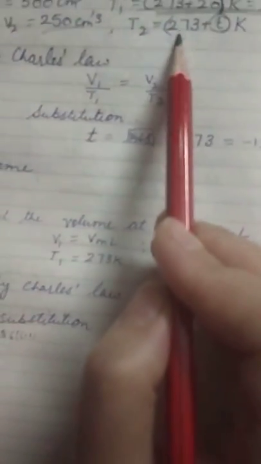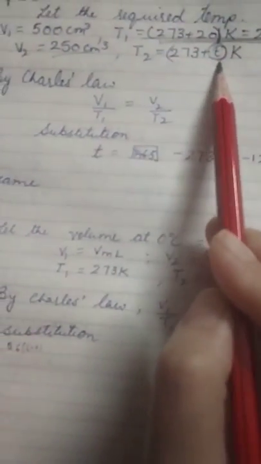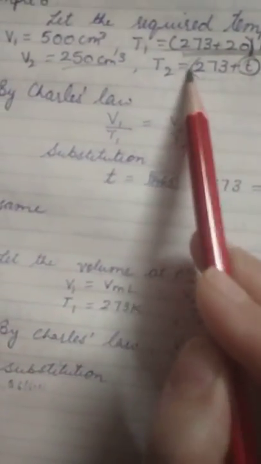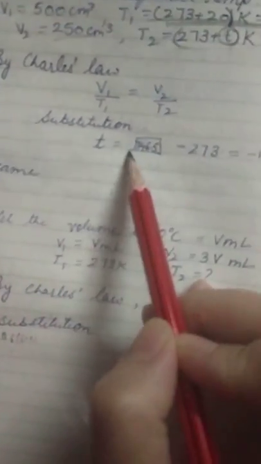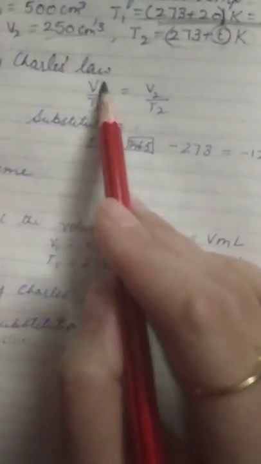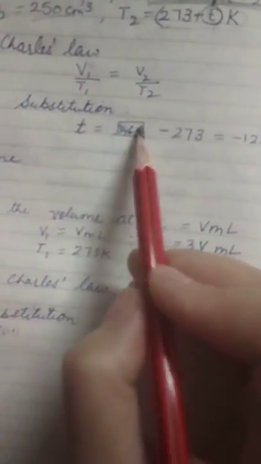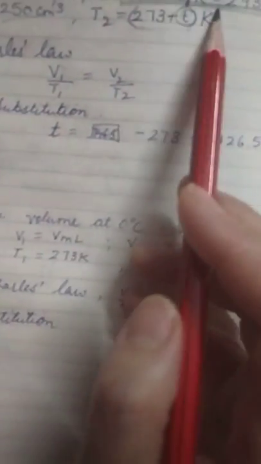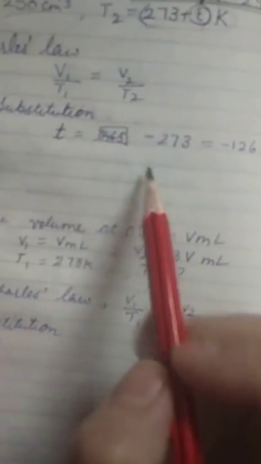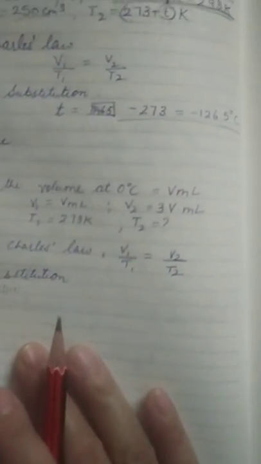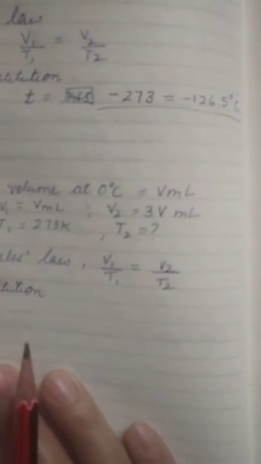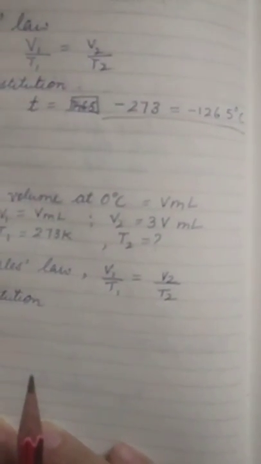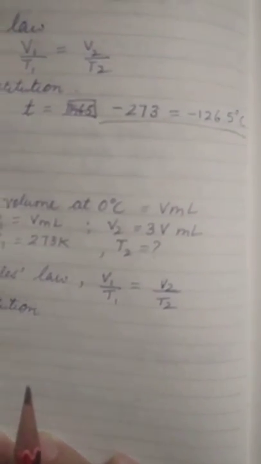And why have we taken 273 plus T and not just T Kelvin? Because the answer we will be getting is in Kelvin. So it is simple by Charles' law. We will substitute the values, and the answer we have got is 146.5, that is in Kelvin. But in the numerical, the temperature is given in degree Celsius, so we have to convert it back into degree Celsius. Then example 7 is the same, required temperature and all that is the same, no differences there.